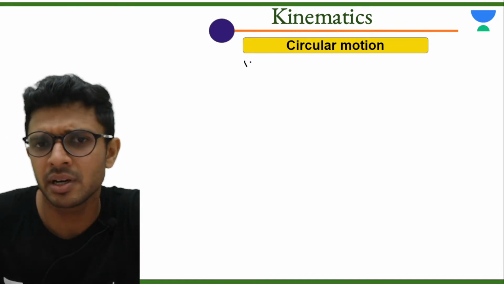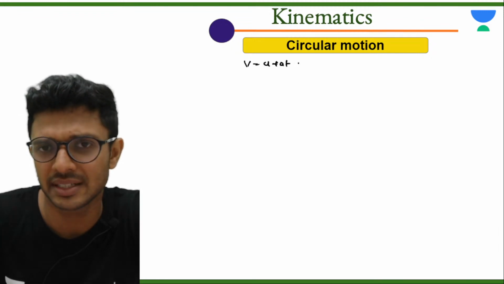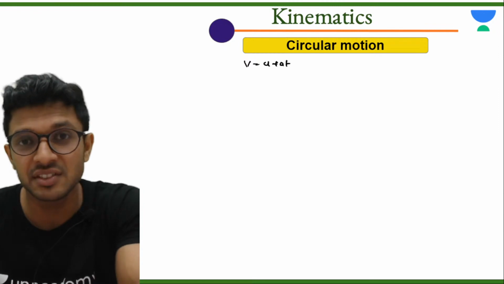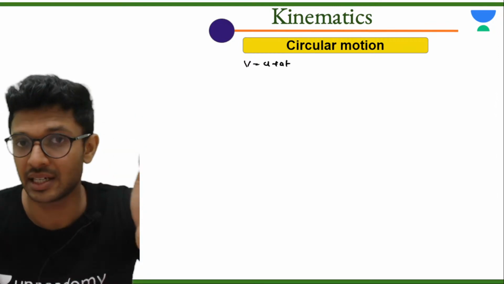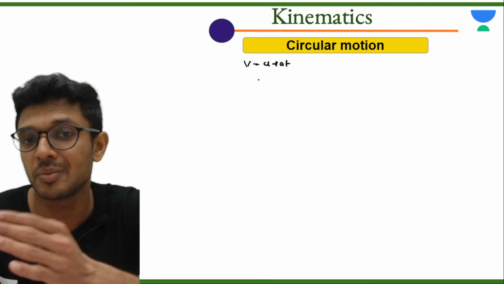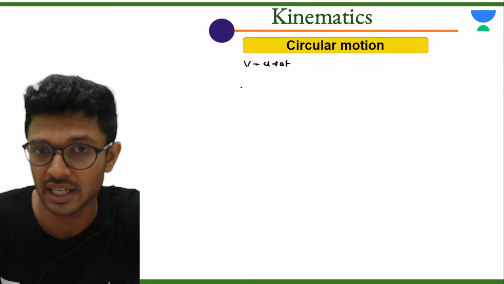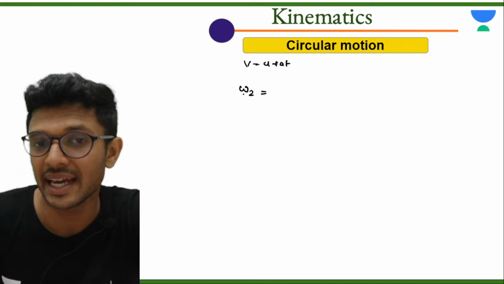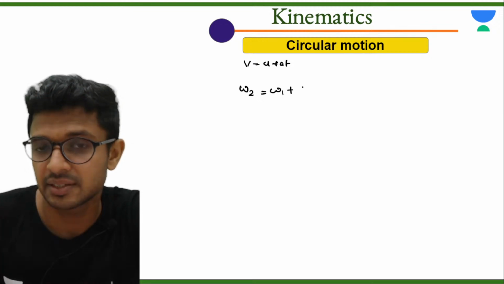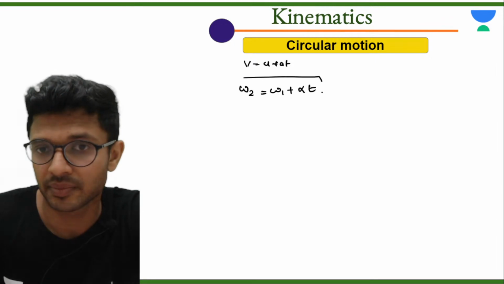I hope you all remember the equations V equal to U plus AT, S is equal to UT plus half AT square, V square is equal to U square plus 2AS from displacement, meaning motion in one dimension. We have similar formulas in circular motion. Omega 2, the final angular velocity, is equal to the initial angular velocity plus alpha into t.